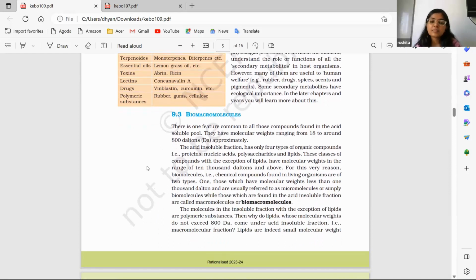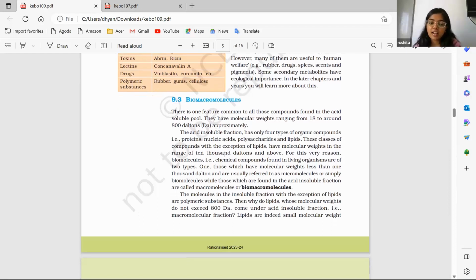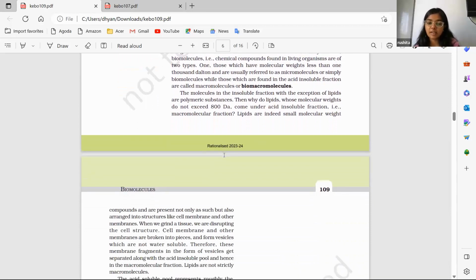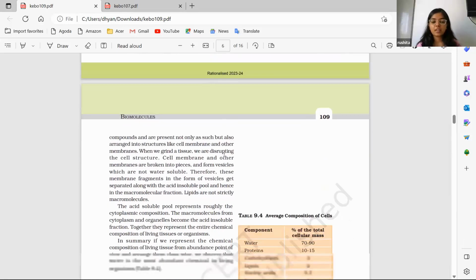And then the biomolecules are described. So we know that there are micromolecules and macromolecules. How they are different is described here, the weight by which they are classified. Then the ones found in our body are described, like lipids, proteins, polysaccharides, nucleic acids, right? So they all are described here. Then